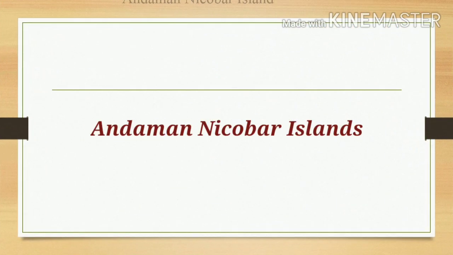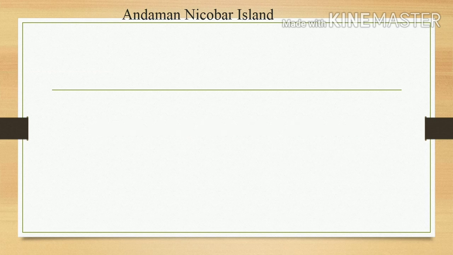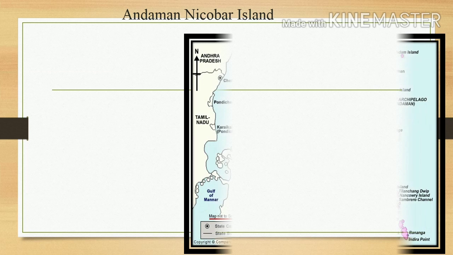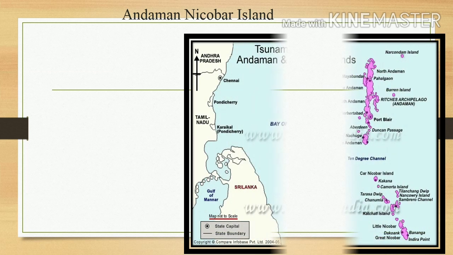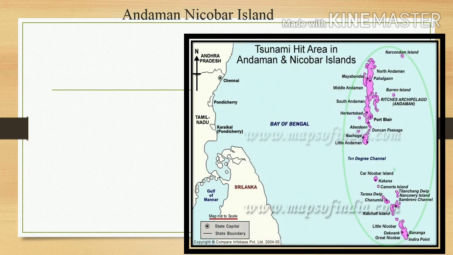Now we can move to Andaman Nicobar Island. Students, look at the map. The right side of India, we can see Andaman Nicobar Island. The capital is Port Blair.